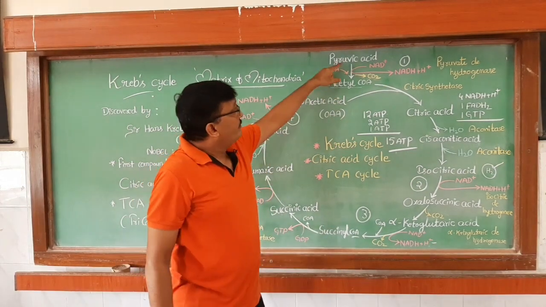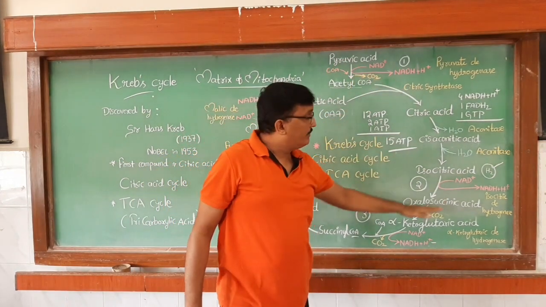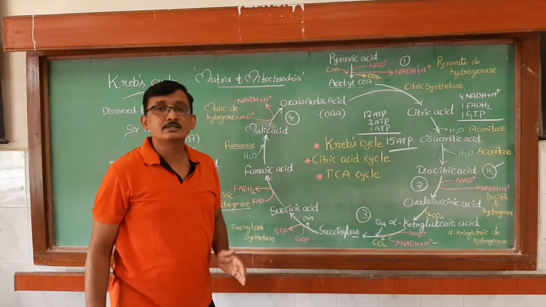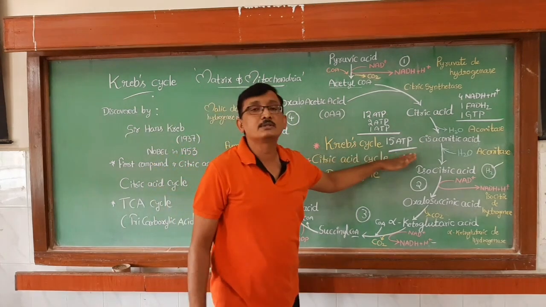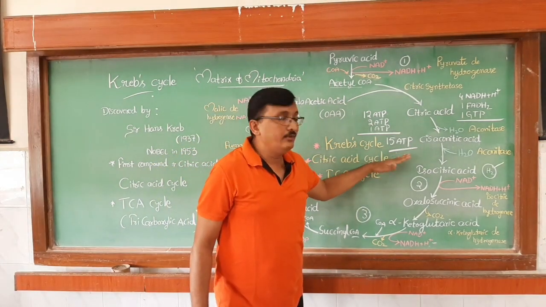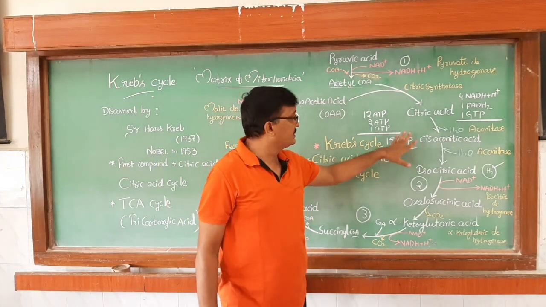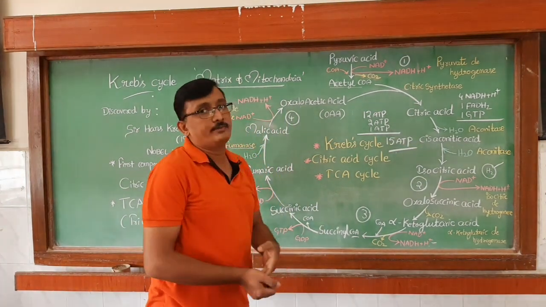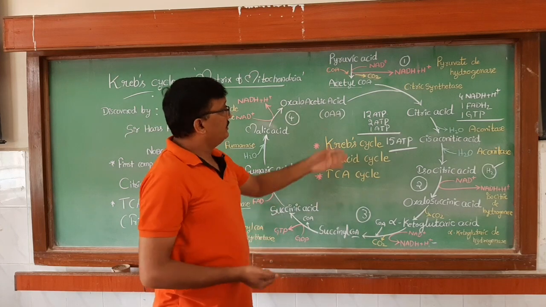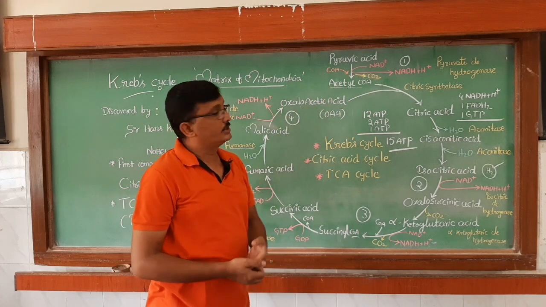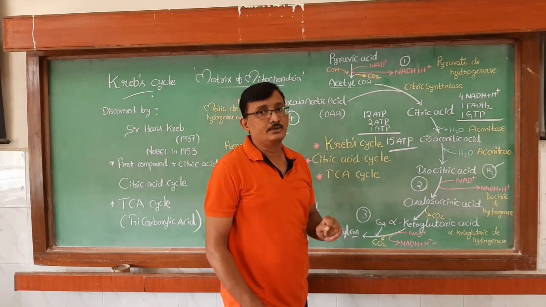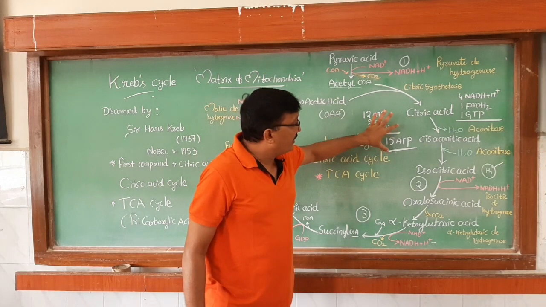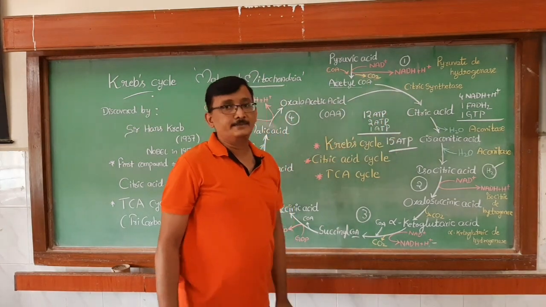That means whenever pyruvic acid undergoes complete oxidation during this cyclic process, how many ATP molecules are formed? 15 ATP molecules are formed. Okay, this is very very important to remember. This will be an important question in your NEET examination or MSET or AIIMS, whatever it may be. So the number of ATPs produced in one Krebs cycle is nothing but 15 ATP molecules. Okay, so this is the method to calculate the number of ATPs formed in this cycle.